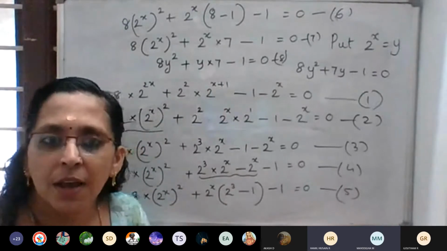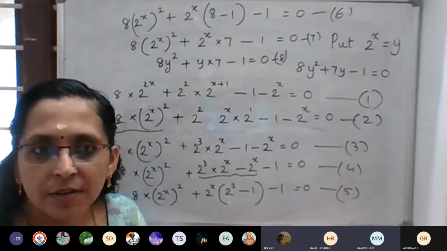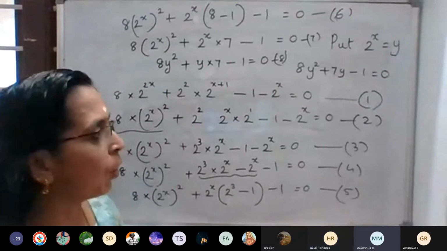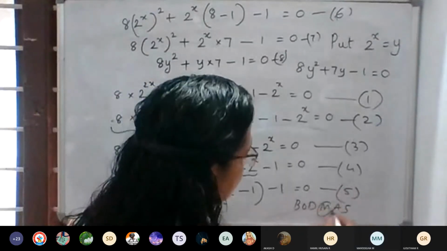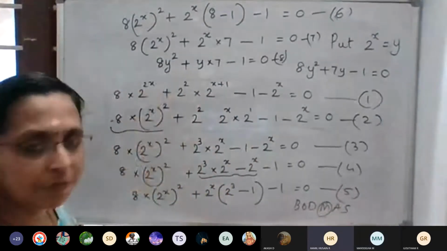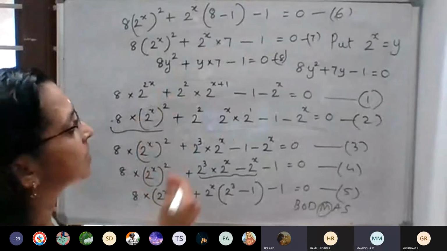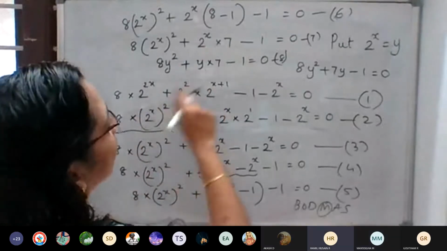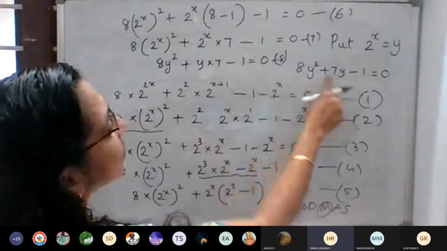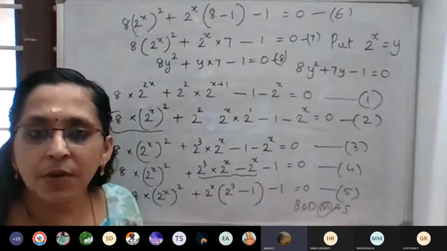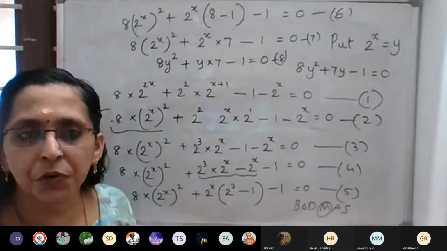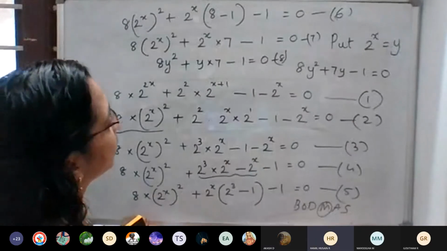BODMAS rule means multiplication first, then addition, subtraction. Bracket, then of, then division, multiplication, addition, subtraction. So 7y stays as it is. BODMAS rule means multiplication only first, no? Okay, ma'am.